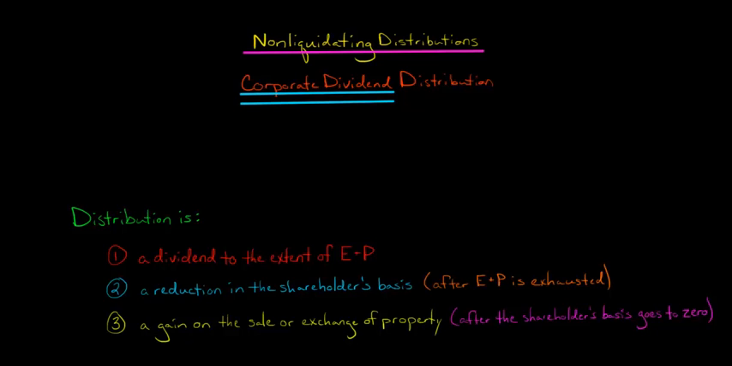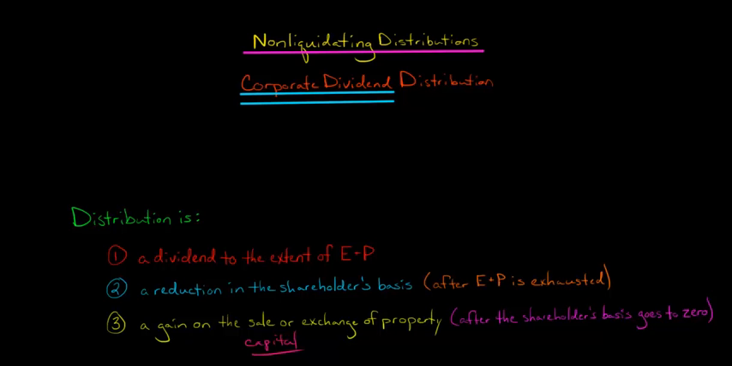Assuming that the corporation does not have sufficient E&P, or that the dividend is more than the amount of E&P available, once the E&P goes to zero, or if the E&P is negative to begin with, then the distribution is going to reduce the shareholder's basis in the stock. That's after the E&P is exhausted. Now, if the shareholder's basis goes to zero and the E&P has been exhausted, then any additional amount of the distribution is treated as a gain on the sale or exchange of property. Normally stock is a capital asset, so that would be a capital gain, contingent on it being a capital asset in the shareholder's hands.